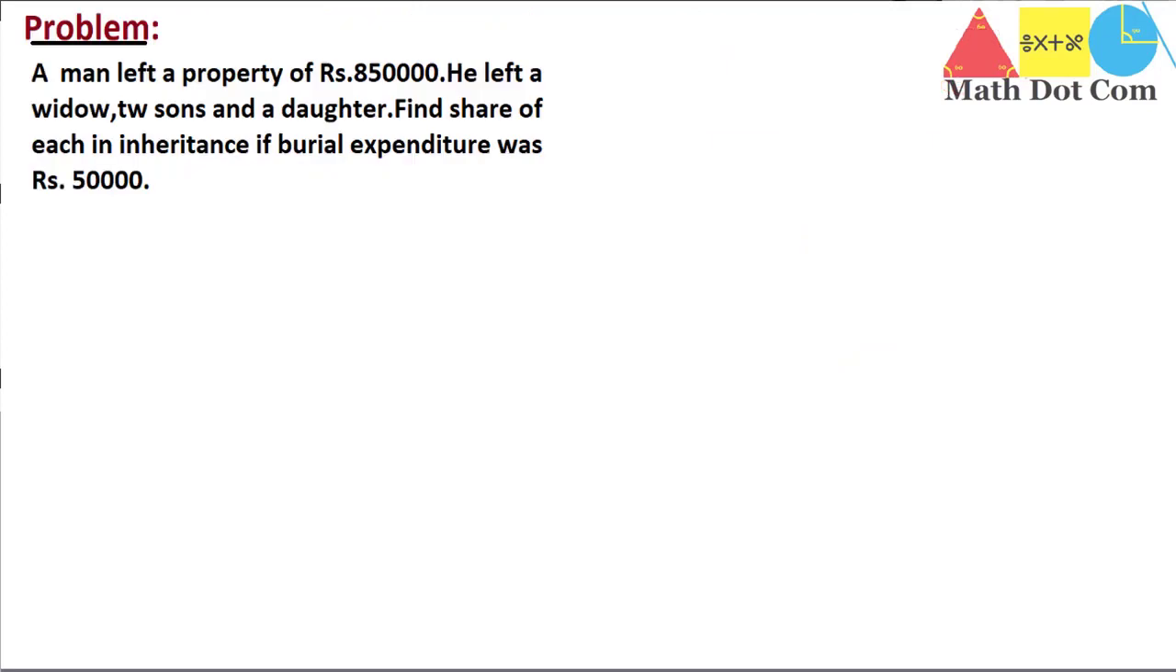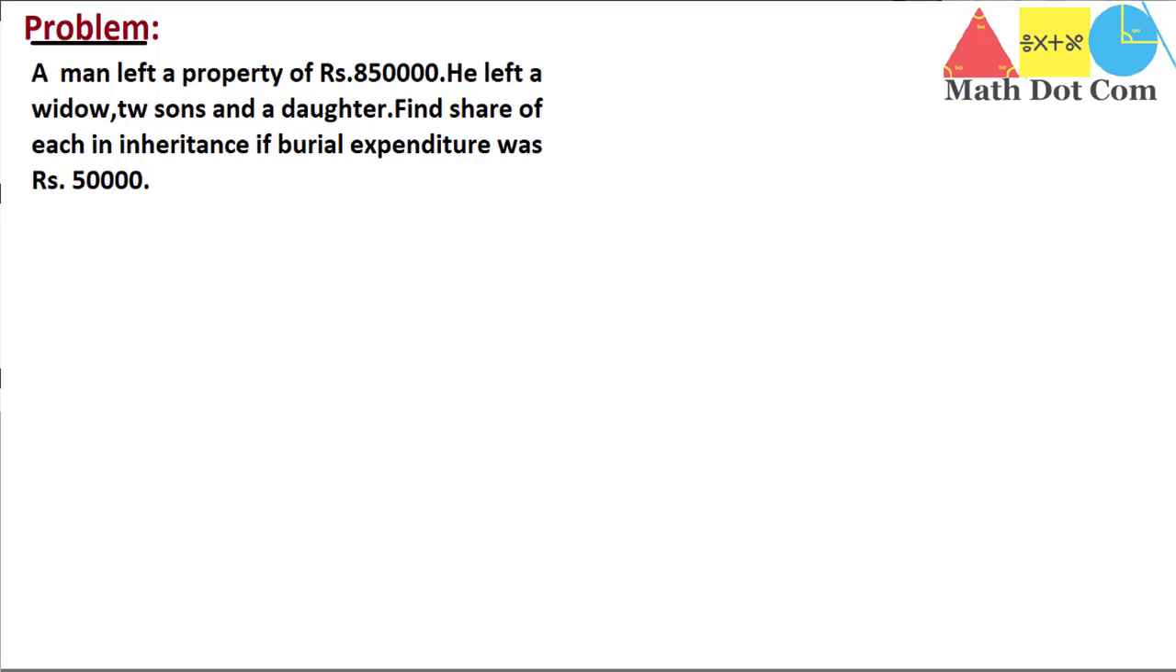Here we have a problem where a man left a property of rupees 8,50,000. He left a widow, 2 sons and a daughter. Find the share of each in the inheritance if the burial expenditure was rupees 50,000. Let's see how you can solve such a problem. As I have already told you, before finding the share of each inheritor, you must check whether there is any debt or burial expenditure on the person who died. You first subtract that expenditure, and then you go for the distribution of the inheritance.